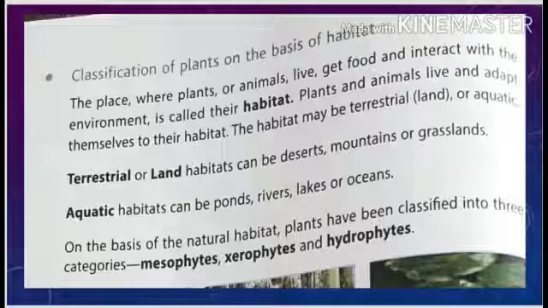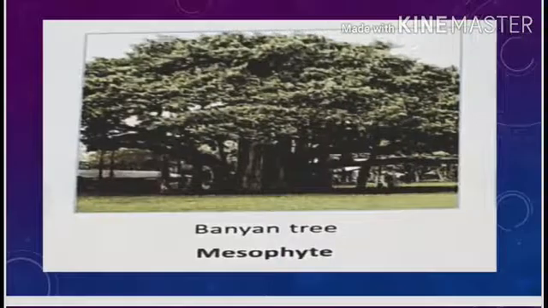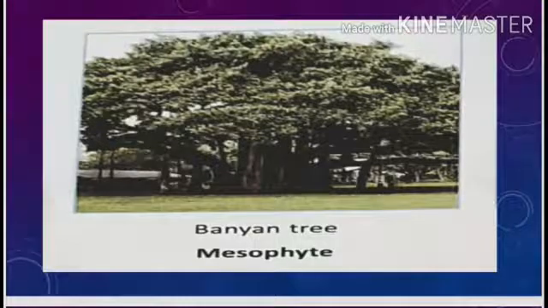Number 1, mesophytes. Number 2, xerophytes. And number 3, hydrophytes. The meaning of each group is present there in the name. First of all, meso. Meso means medium. Mesophytes grow on land and need a moderate, means medium, amount of water supply for their survival. They have medium sized roots and bear normal green leaves. Some examples: banyan tree, mango tree, apple tree, etc. All are examples of mesophytes.